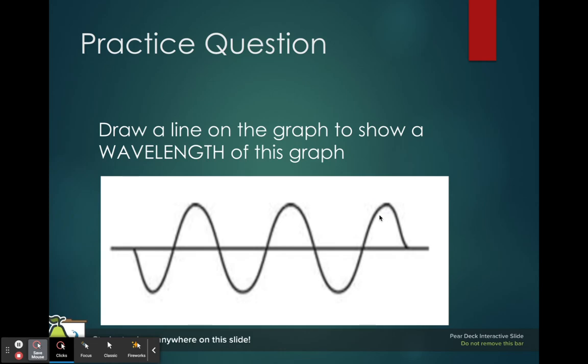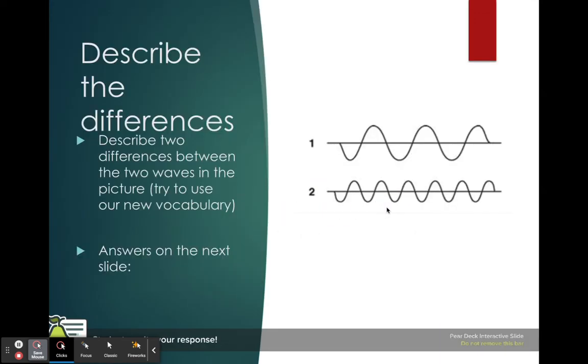Draw a wavelength. There's two different places you could draw. Go ahead, pause while you draw. You could start here and go to the next top, crest to crest, or we could start here and go to the next one, crest to crest again.